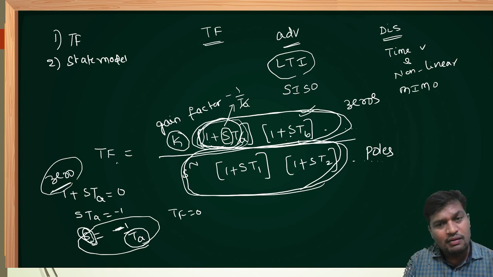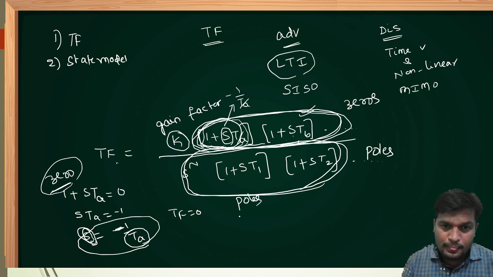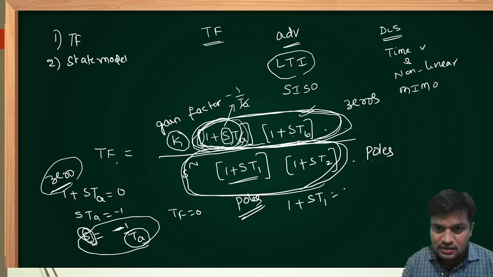Similarly, 1 plus sTb equal to 0 gives sTb equal to minus 1, so s is equal to minus 1 by Tb. Same definition, this is also a zero. A zero is defined as the negative of the inverse of the time constant. If you apply it here, this value becomes 0, therefore the transfer function becomes 0. That's why whatever expression is in the numerator is called zeros. Now coming to poles, the denominator is called poles. Let's take the first one, 1 plus sT1 equal to 0, so s is equal to minus 1 by T1. This s is called a pole.